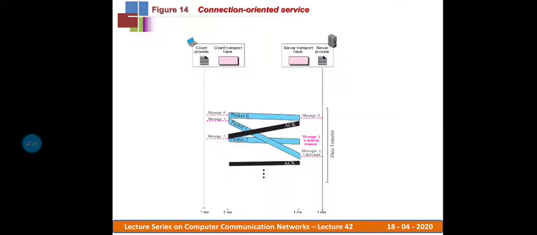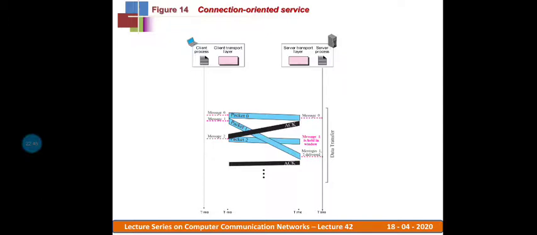Again I get message 0, and I make a packet of it, packet 0, because now it's connection oriented. Therefore I am following error control, flow control and congestion control, and sequence numbers. I mention my first packet as packet 0, and it is forwarded to the server as the receiver. When the server transport layer receives that packet, the message is forwarded to the application layer, and then it sends an acknowledgement to the client transport layer.